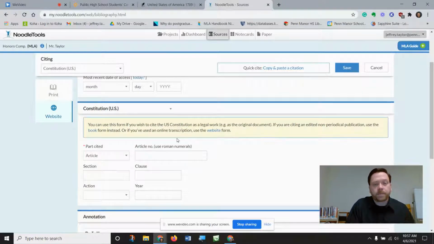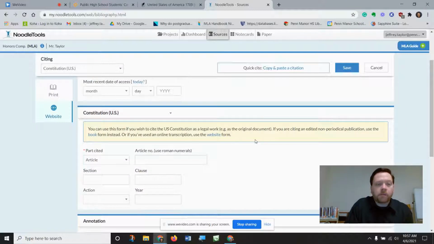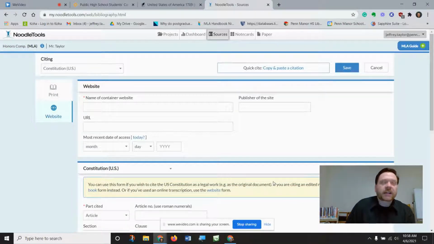I just want to point out there's a warning here. If you're citing an edited non-periodical publication, use the book form instead. If you're using an online transcription, use the website form. You could use the online transcription and use the website form. However, it's got some definite drawbacks to it. If you were to do it, it wouldn't be wrong, but it complicates your in-text citation. I would highly recommend using the more generic Constitution form, and the reason why, I'll show you at the end, has to do with the in-text citation.